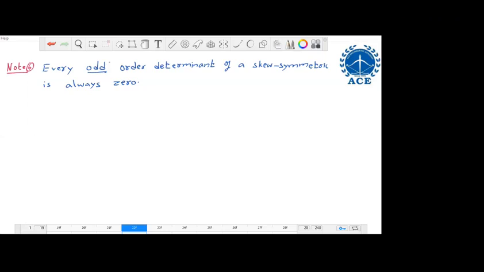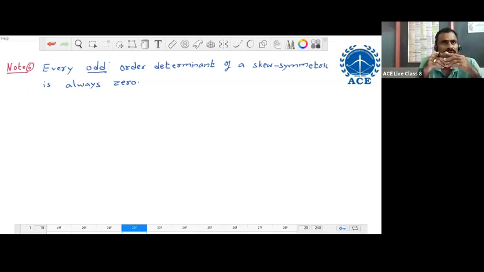Sir, like the number of multiplications and additions problem, can we use any other mathematical method to reduce those numbers, or are those formulas fixed? That is fixed only.